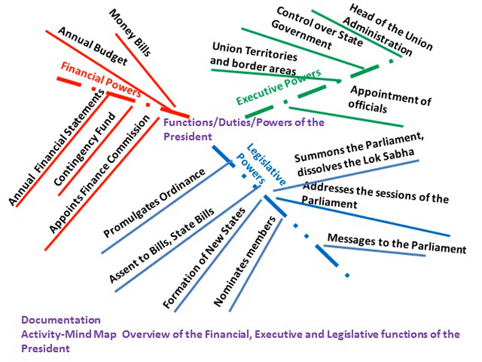To meet any unforeseen expenditure during any type of emergency, money is taken out from this emergency fund that is called as the contingency. How will you remember? You will open a tin and take out something during emergency. So contingency fund. So all these are the functions, the executive functions, the legislative functions, the financial functions of the